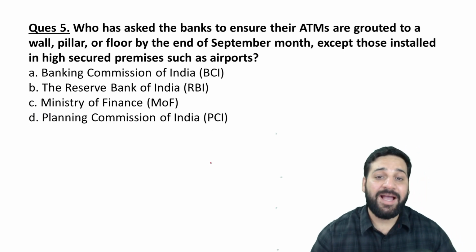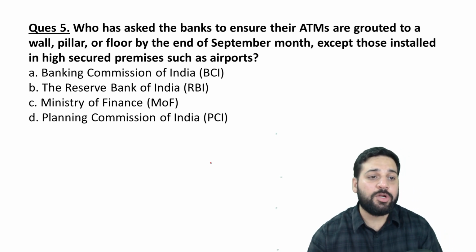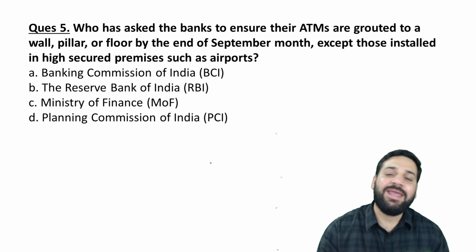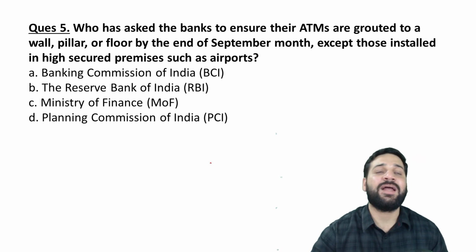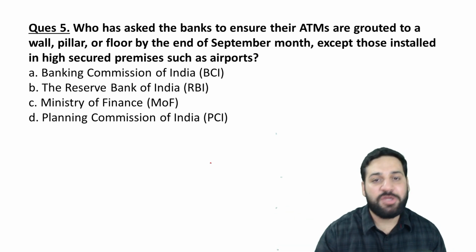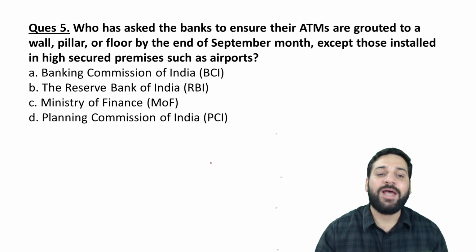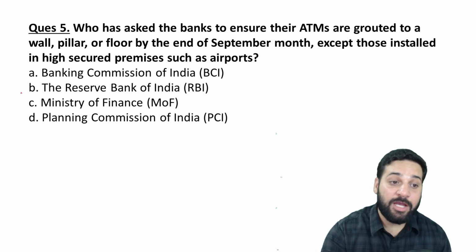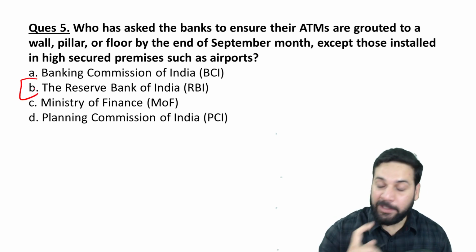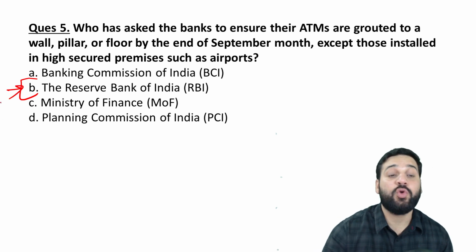Who has asked the banks to ensure their ATMs are grouted to a wall, pillar, or floor? See, in the past, thieves and robbers were taking away the ATM machines with themselves. They were uprooting and carrying the ATM machines away. That's why the RBI, which monitors and regulates the banks, tells the banks what they need to do.